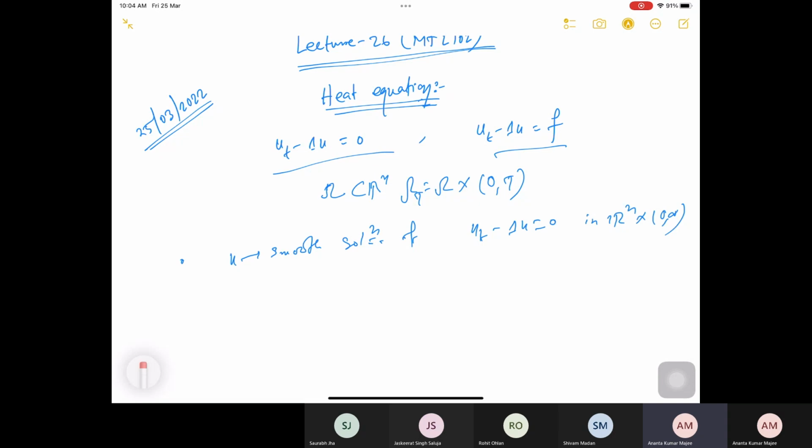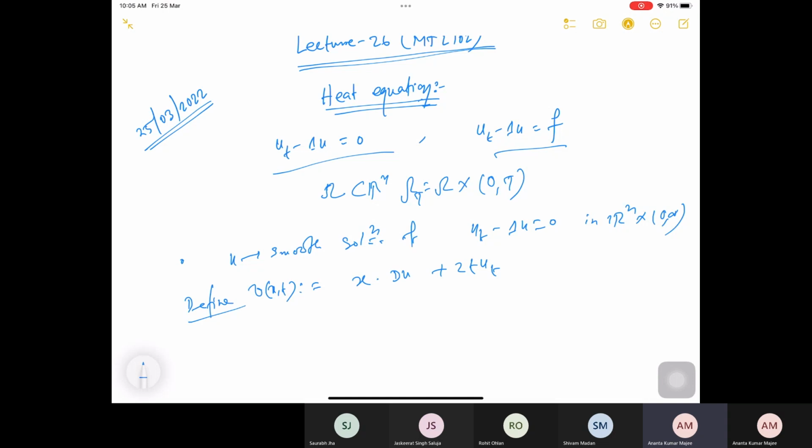Then if I define v of x,t equal to x dot Du plus 2t u_t, because now I'm considering x in R^n, so this is a vector, Du is a vector, and that gives you a scalar.